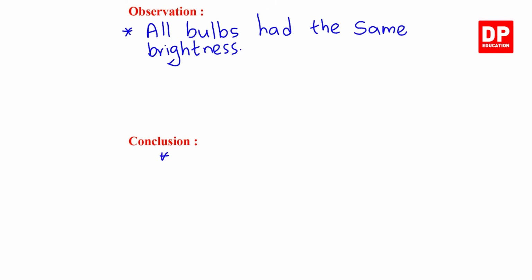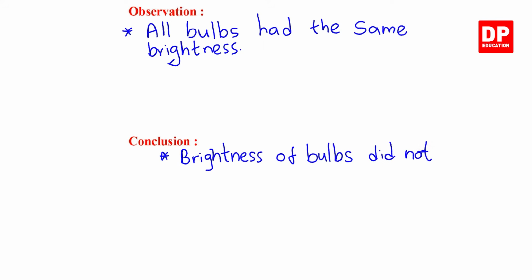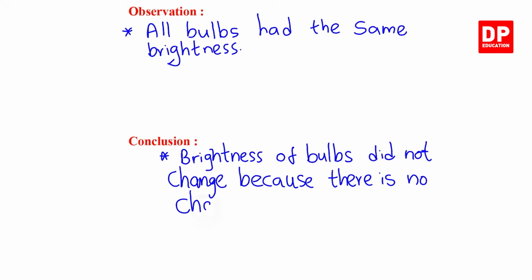So we can write: brightness of bulbs did not change because there is no change in voltage in the circuit.